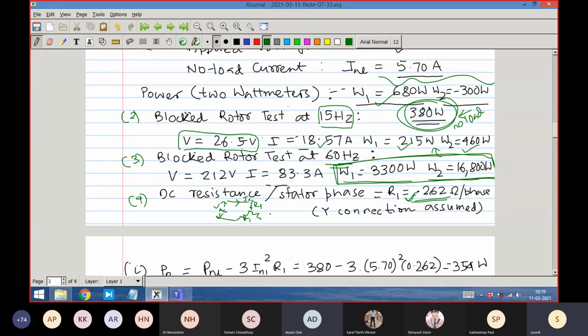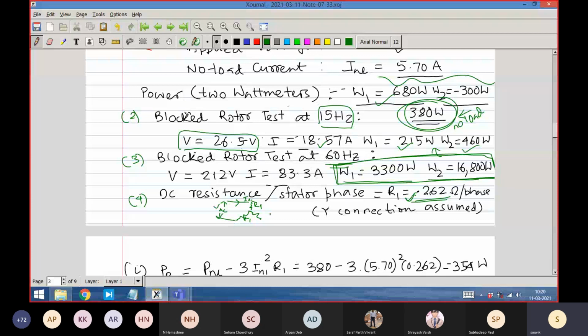How do we measure the stator resistance? The machine has 3 terminals, right? You choose any 2 terminals. Let us say the machine is connected in star mode, and you apply a DC voltage. Let us say you apply a DC voltage of 10 volt, and you get a current of, let us say, 5 ampere. You have used a DC ammeter to measure the current.